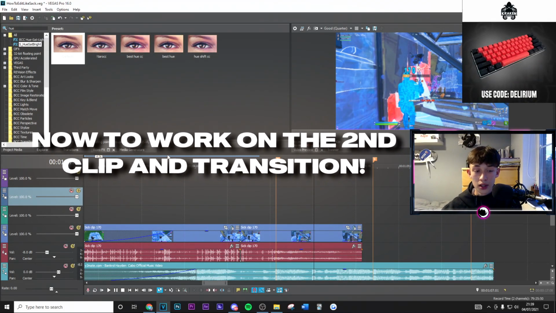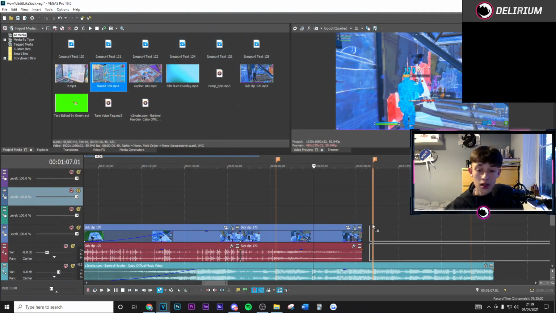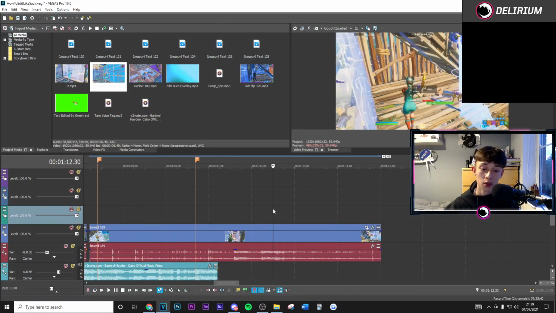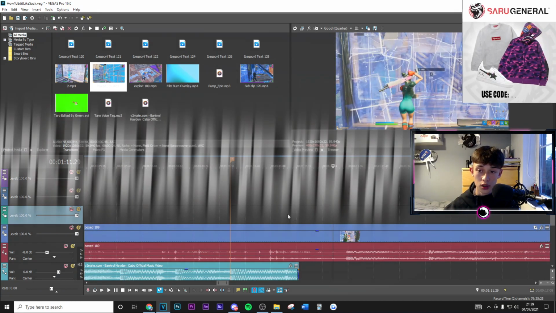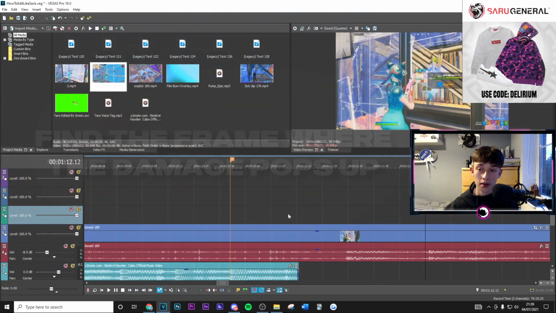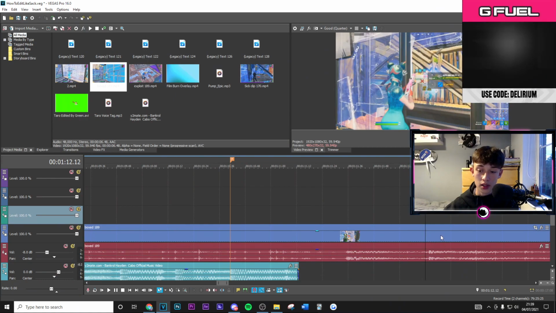Once you've done this, we're now going to drop in our second clip. So you want to find exactly where that kill happens. Just move with your arrow keys along to find that frame, and this is about the first frame where the damage pops up.